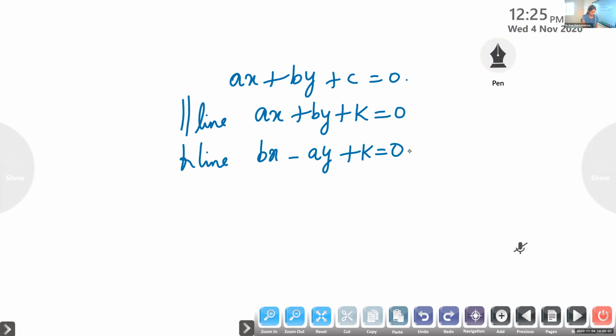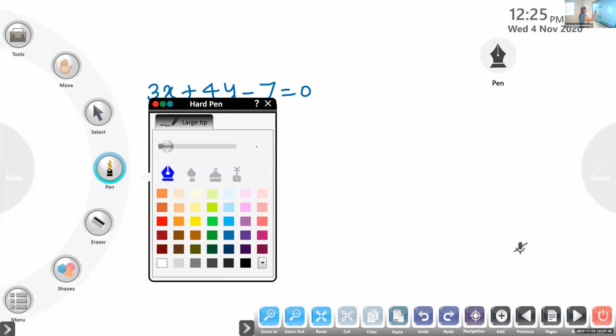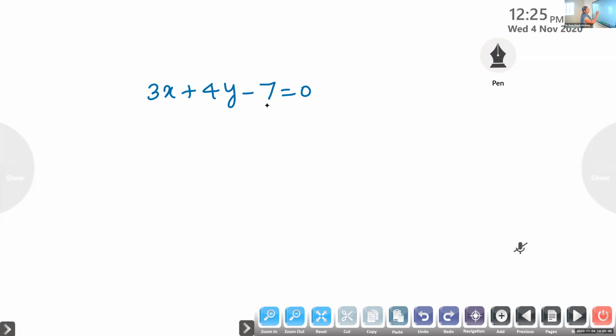Write the question. Find the equation of the line which is parallel to 3x plus 4y minus 7 is equal to 0 and passing through the point 2, 4.